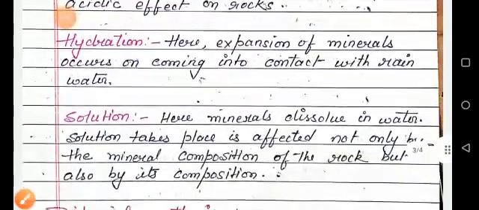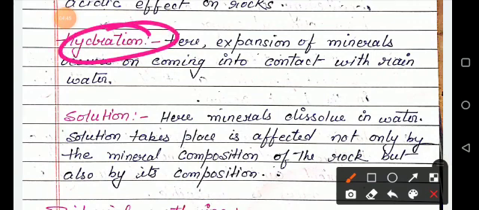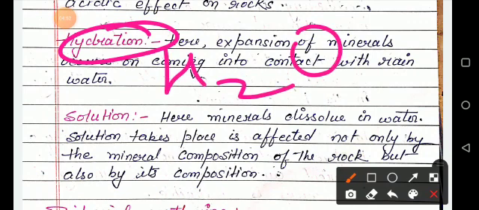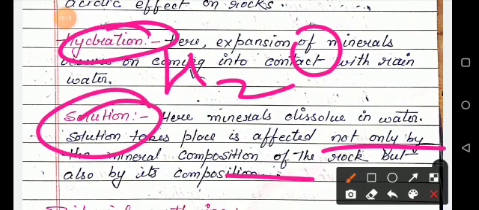The next one is your hydration. It means expansion of minerals which occurs on coming into contact with H2O, like your water. And the last one is your solution, where minerals dissolve in water. Solution is affected not only by the mineral composition of the rock but also by its texture.